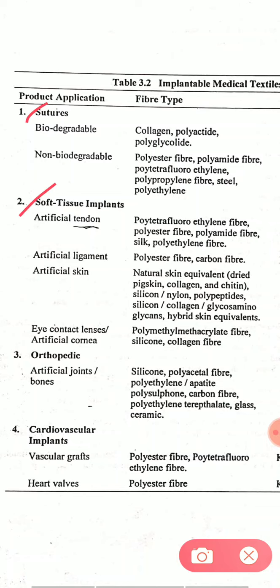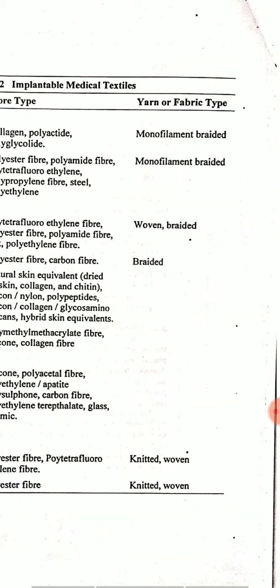Then soft tissue implants, artificial tendons, artificial ligaments, artificial skin, eye contact lenses, then artificial cornea, orthopedic artificial joints and bones, then cardiovascular implants, in which vascular grafts and heart valves. These are the fiber types which are suitable for a particular application, and this column shows the yarns or fabric types which are suitable for particular applications.